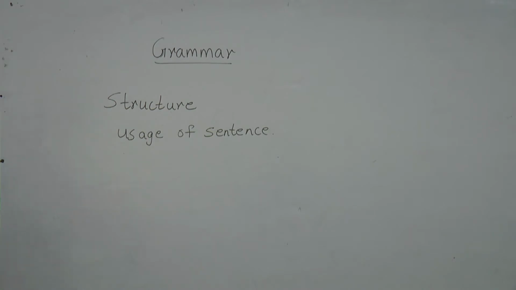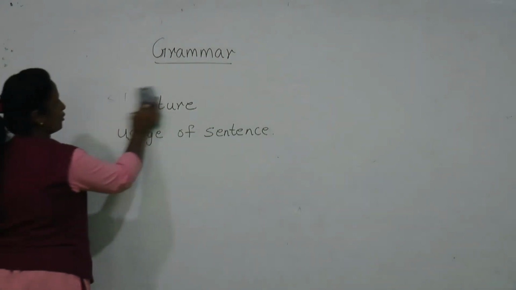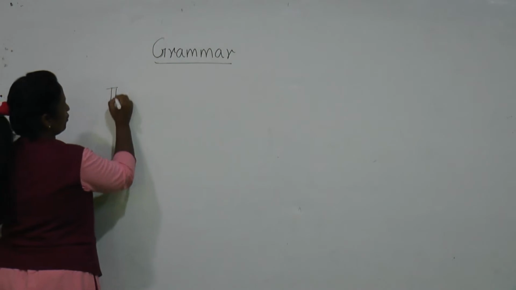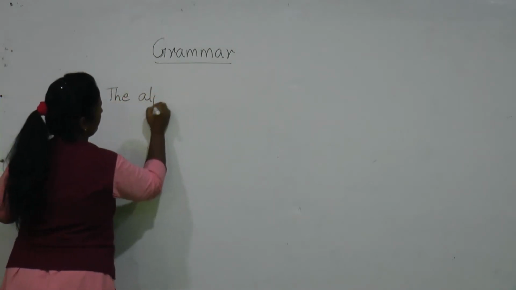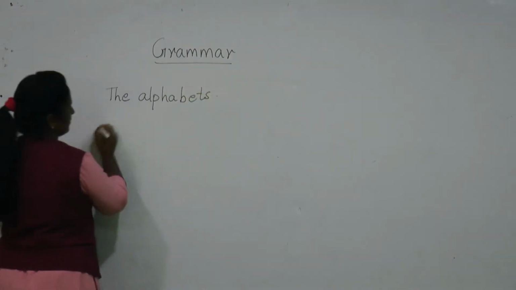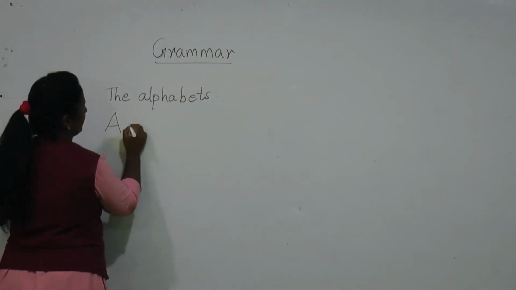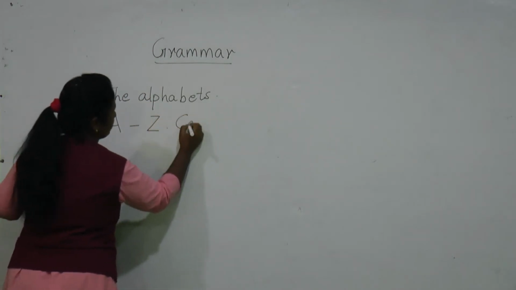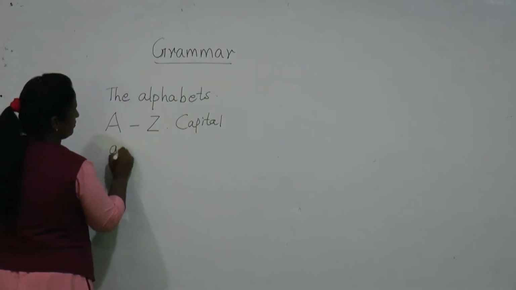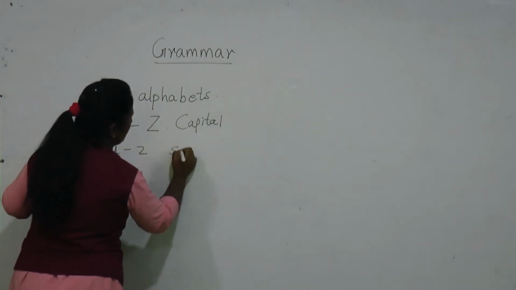And the next part, we learn the words. If you want to learn the words, it is very necessary that you know the alphabets, which are A to Z. This is for capital letters, and small a to z is for the small letters.